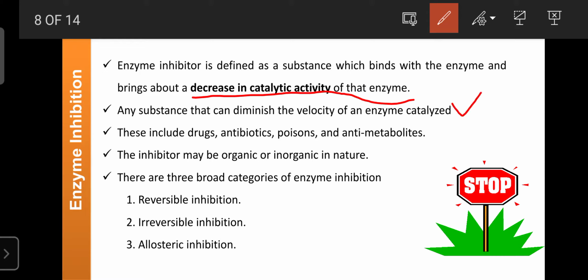So these enzyme inhibitors may be drugs, antibiotics, poisons, or anti-metabolites. Certain enzyme inhibitors are drugs, for example nimesulide or paracetamol. This paracetamol is mainly helpful for the treatment of inflammation, and inflammation is one type of biochemical